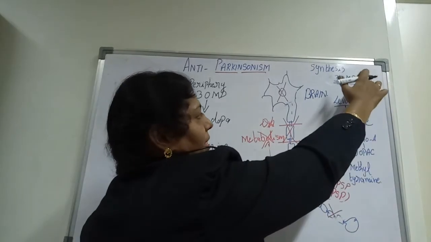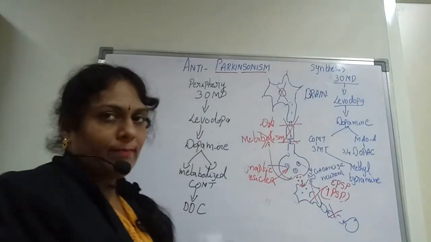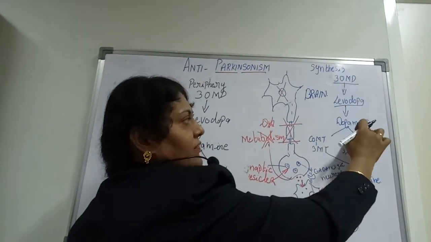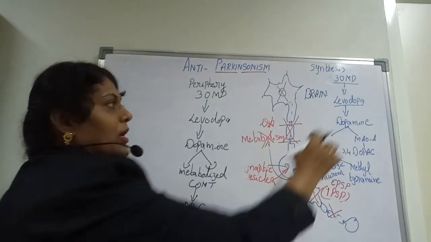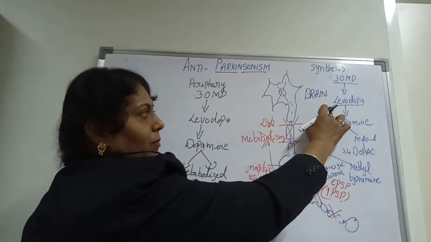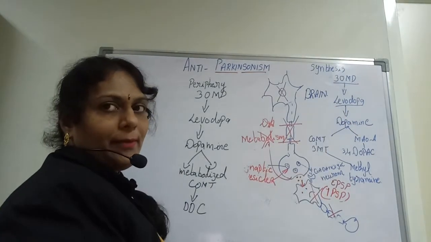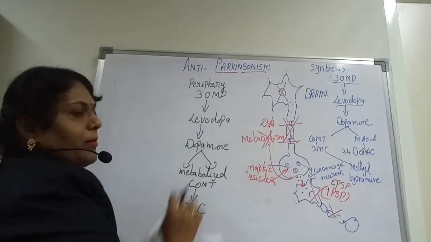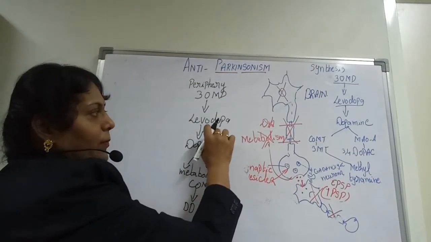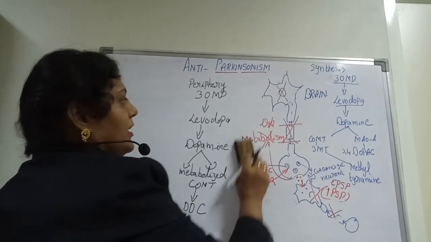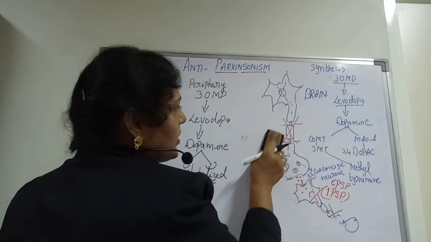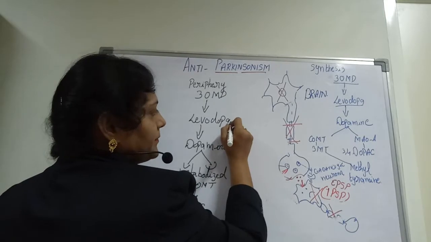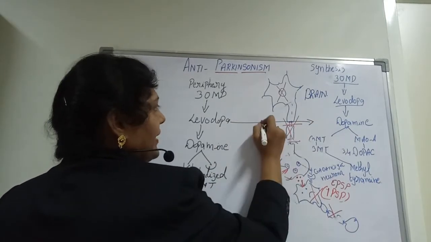Here, if you see from the brain part, it is developed from 3-OMD, and this 3-OMD is converted into levodopa, and this levodopa is converted into dopamine. As I said before, levodopa is a precursor of dopamine. Only this is the one which crosses the blood-brain barrier. And here also you see 3-OMD, levodopa and dopamine. Now, levodopa has to cross the blood-brain barrier; the dopamine cannot cross. So only the levodopa can be transmitted from this place to this place. That means crossing the BBB,